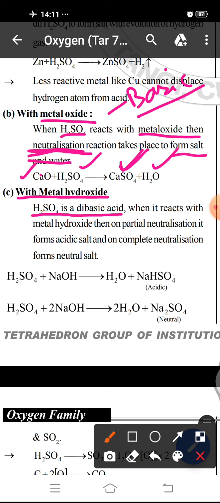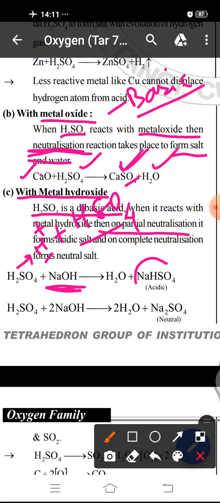When it reacts with metal hydroxide, on partial neutralization, it forms H plus and HSO4 minus ion, and this reacts with NaOH to form NaHSO4 and water. This NaHSO4 salt, due to the presence of acidic hydrogen, is acidic in nature.